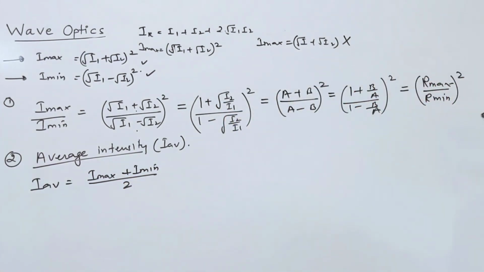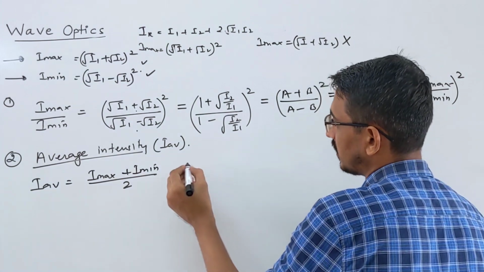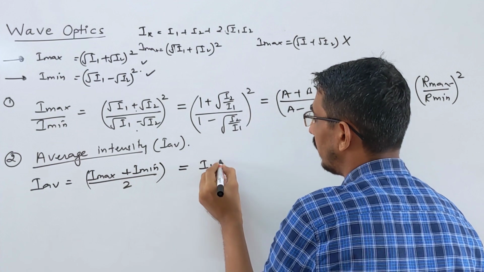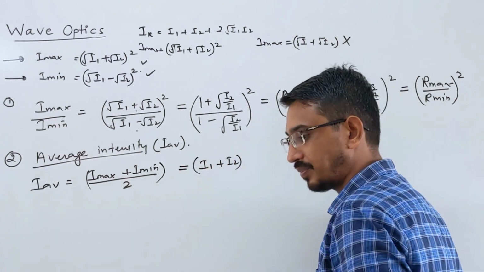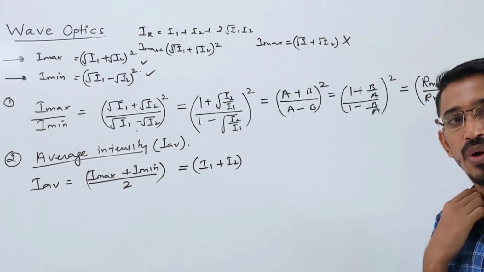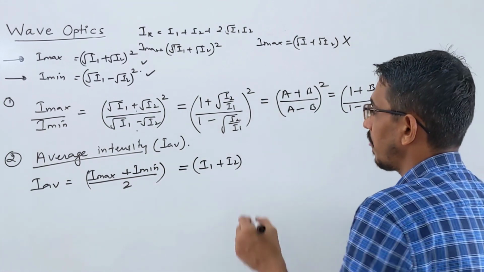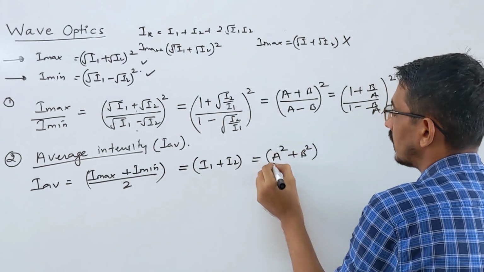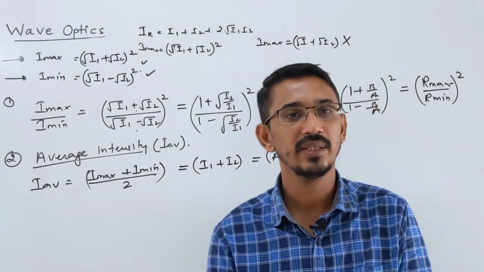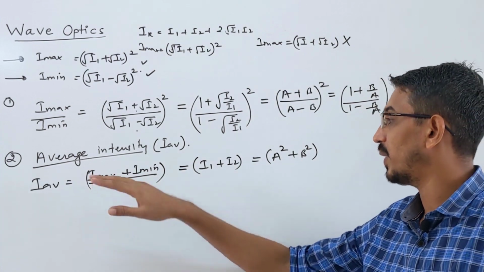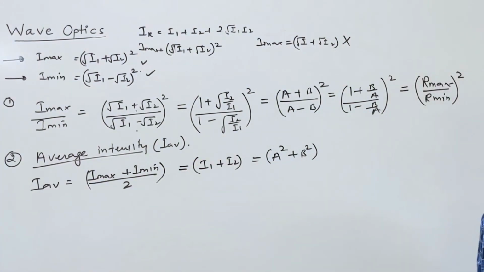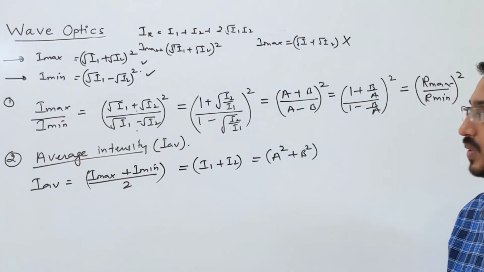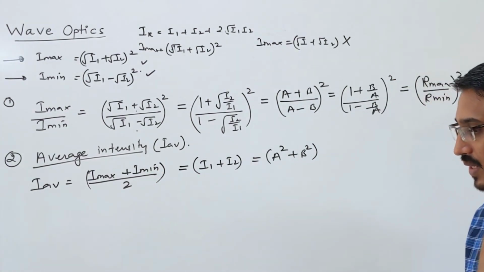I max plus I min by 2. Suppose you know I max and I min, this is your answer. If you know individual intensities like I1 and I2, then I1 plus I2 is also your average. Or sometimes if you know the amplitudes, then you can also write A square plus B square, that's also your average intensity, right? Yes, 3 ways to write: if you know I max and I min, or you know individual intensities I1 and I2, or you know the amplitudes. You can write your average intensity in all these ways, right?